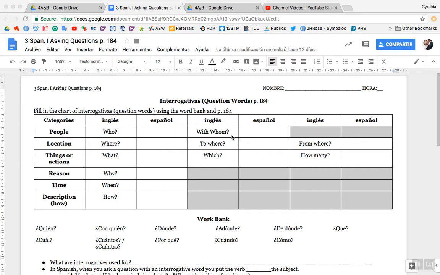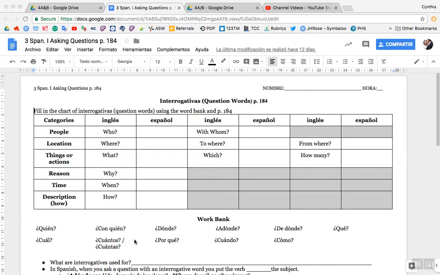With whom is con quién, C-O-N, space Q-U-I-E-N, accent on the E. To where, adónde, A-D-O-N-D-E, accent on the O. Which is cuál, C-U-A-L, accent on the A. From where, de dónde, D-E, space D-O-N-D-E. And you use this to ask where someone is from, okay, as opposed to just where, dónde. De dónde literally means from where.